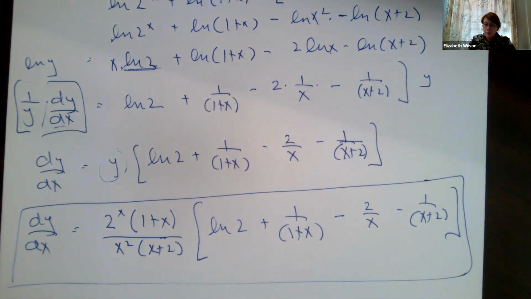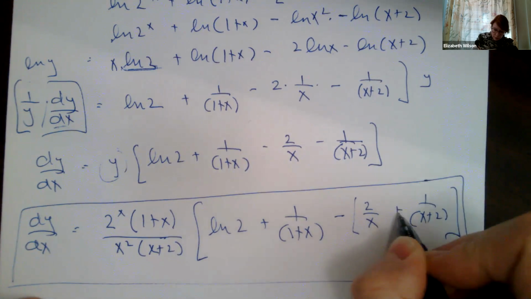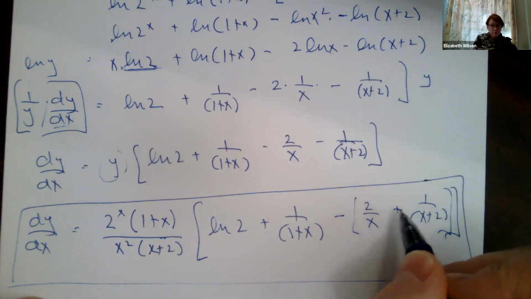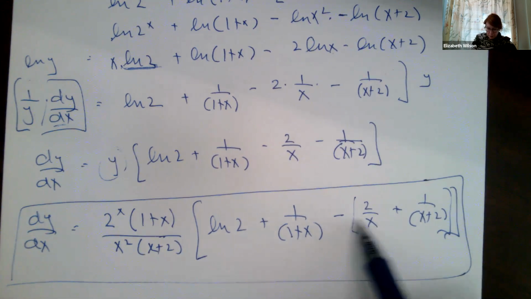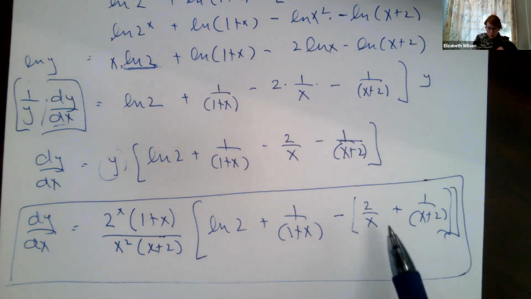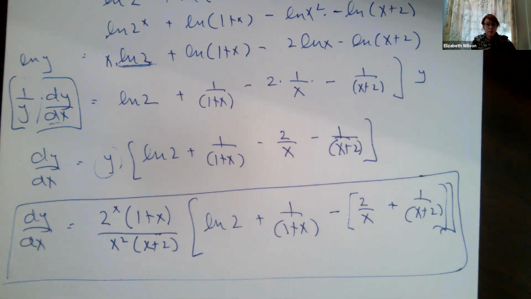If you left the last two terms in brackets instead of distributing the negative, would that be wrong? Nope, not at all. So you would say minus and then this plus that. It's totally the same thing. I wouldn't have marked off points for that. That would have been totally fine. But you definitely need the brackets because both of those are negative. They happen to be in your denominator.